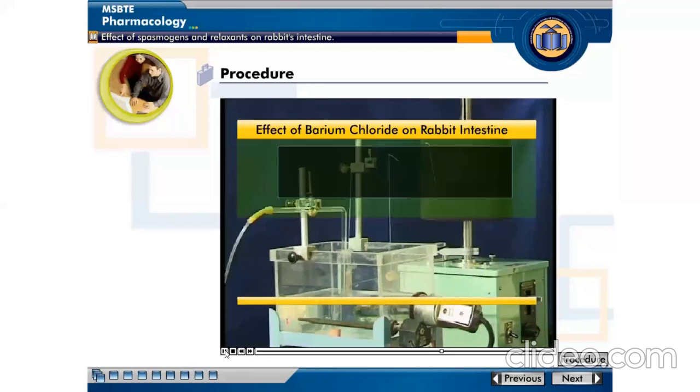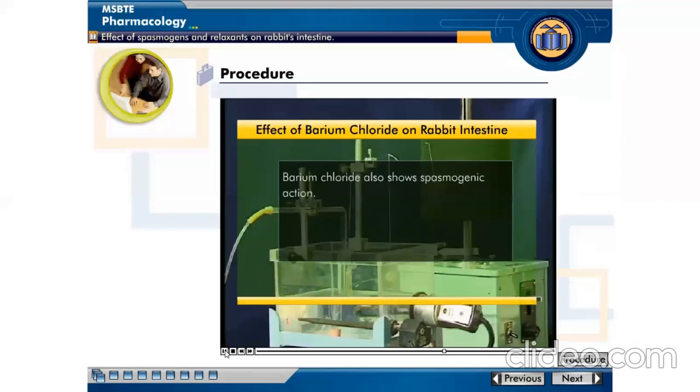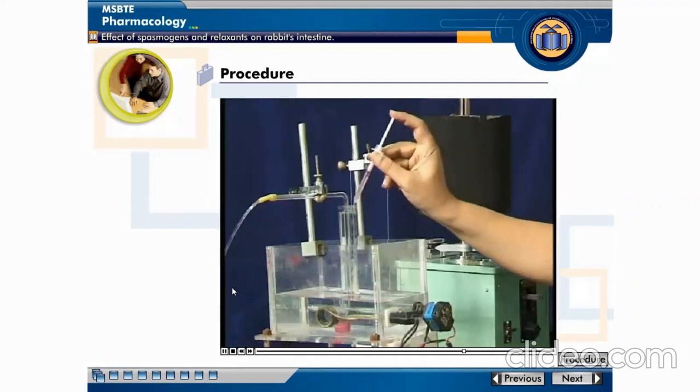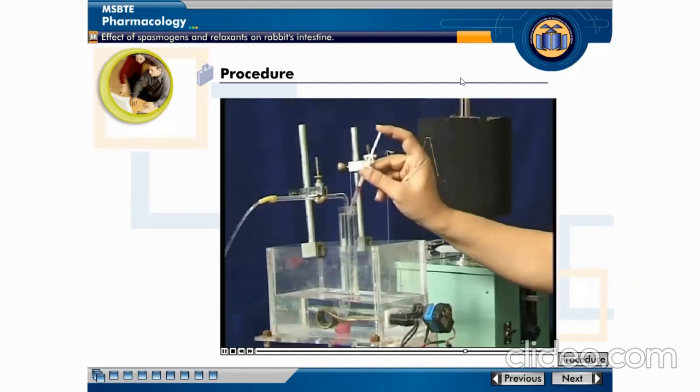Therefore, we can say barium chloride also shows spasmogenic action. Allow the preparation to relax by washing with fresh Tyrode solution to wear off the effect of barium chloride, and record normal pendular movements once again.